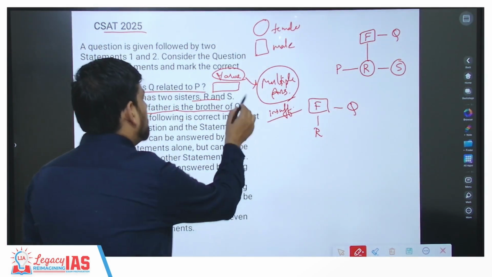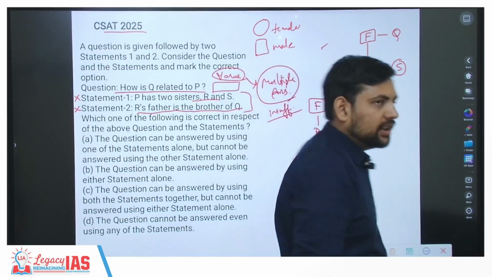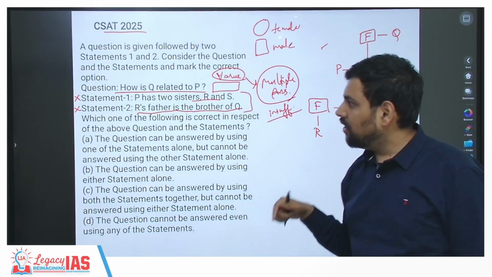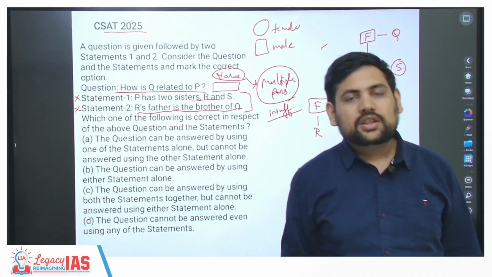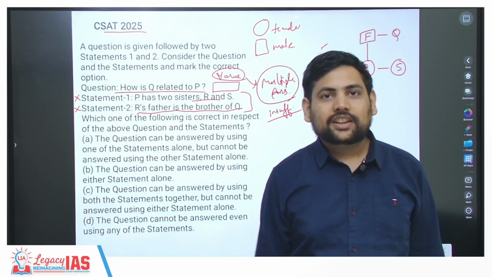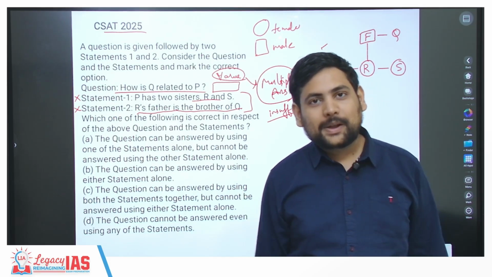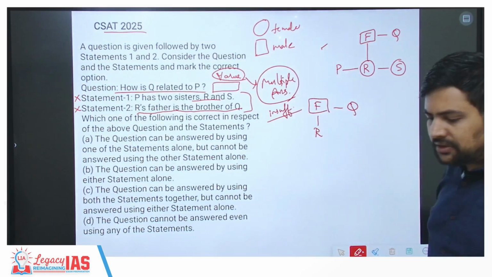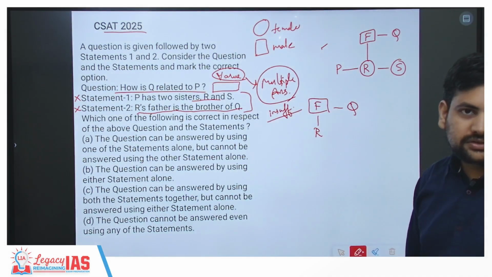Now both of them together is this diagram that I am trying here. Now can you tell me how is Q related to P? Okay, now can you tell this? Actually you cannot. Why?